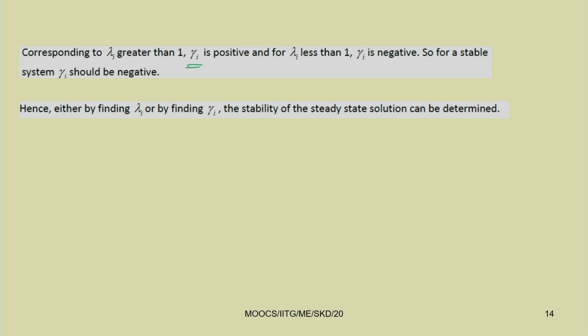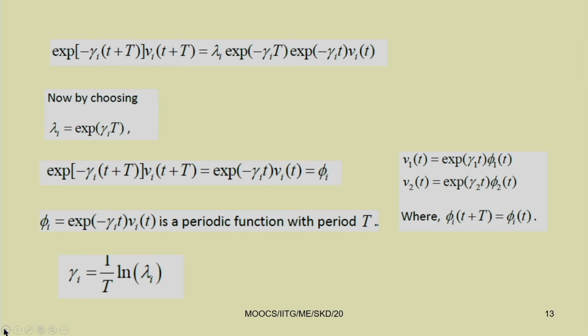If gamma i is positive, then the system is unstable, and if gamma i is negative, then the system is stable. The relation between lambda i and gamma i is gamma i equal to 1 by T ln lambda i. So, you can find either gamma i or lambda i.